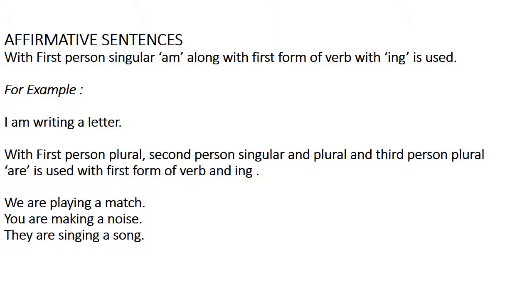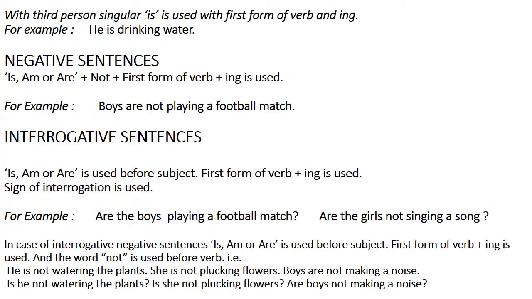In affirmative sentences, with first person singular, am is used along with the first form of verb with ing. For example, I am writing a letter. With first person plural, second person singular and plural, and third person plural, are is used with the first form of verb and ing. We are playing a match. You are making a noise. They are singing a song. With third person singular, is is used with the first form of verb and ing. For example, he is drinking water.